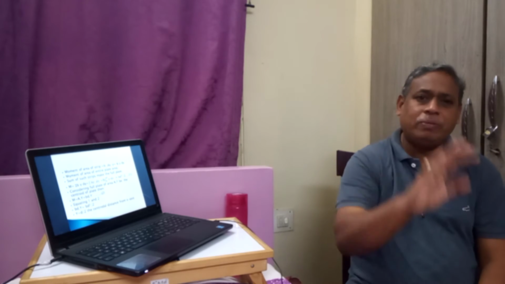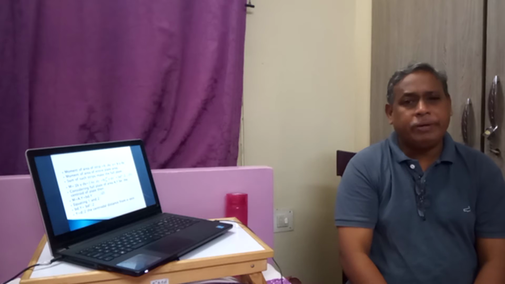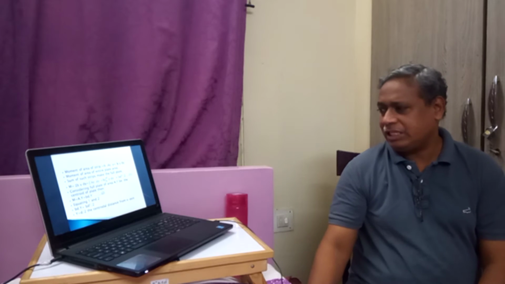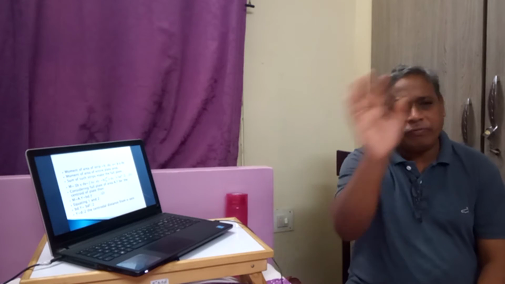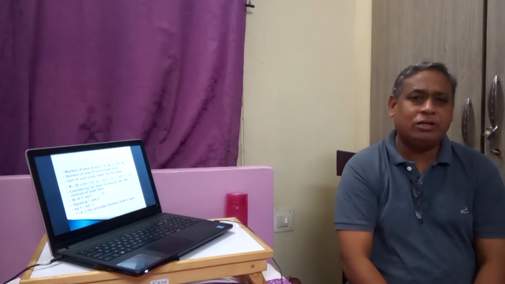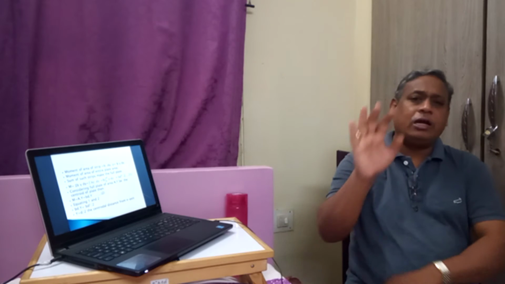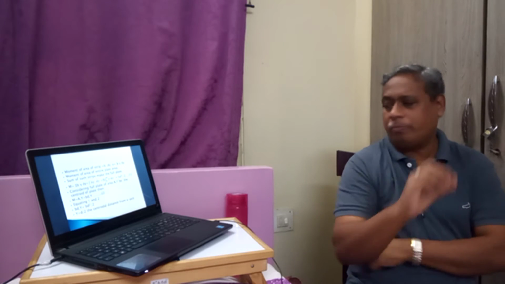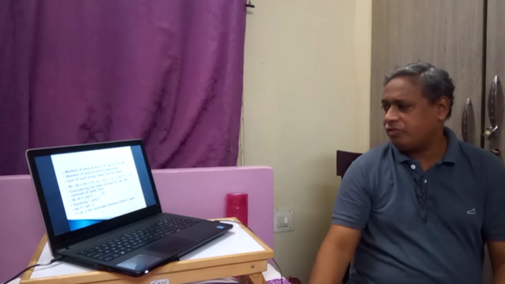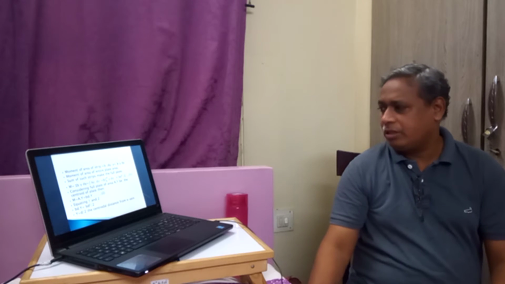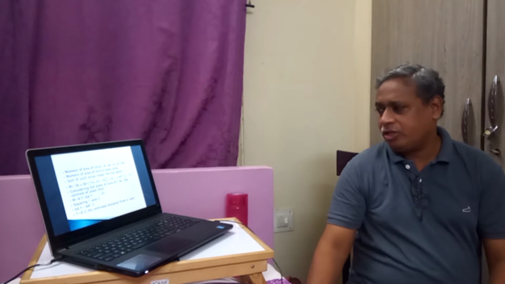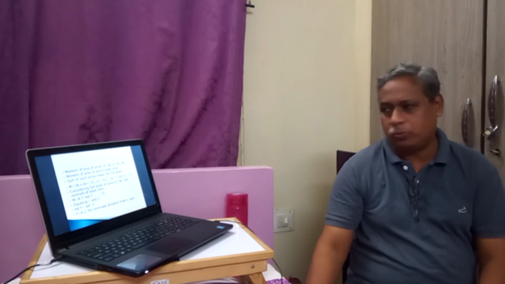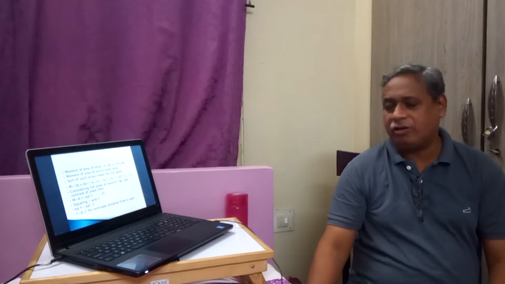The area of the plate is bd, so bd into y, that is area into y, will give the moment of the entire plate. By Varignon's theorem, the moment due to the entire area is equal to the moment due to individual parts. That is why equations 1 and 2 will be the same. Therefore, equating 1 and 2, bd into y should be equal to b d square by 2. Therefore, y is equal to d by 2.